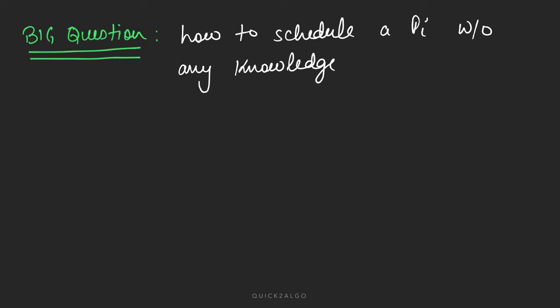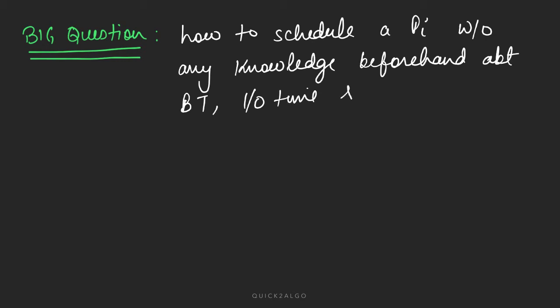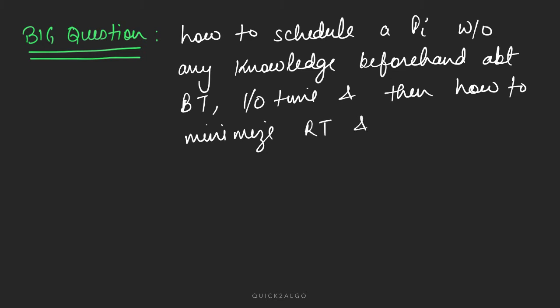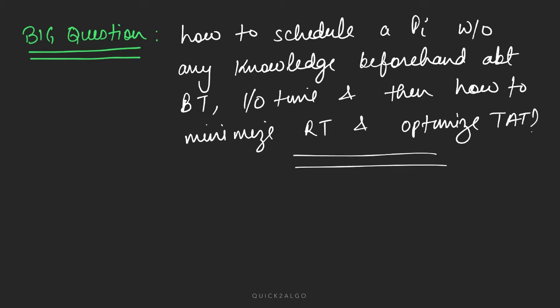So the big question is how to schedule a process without any knowledge beforehand about things like burst time and IO time, and how to minimize response time and optimize turnaround time. So this is a big question, how to go about all this.